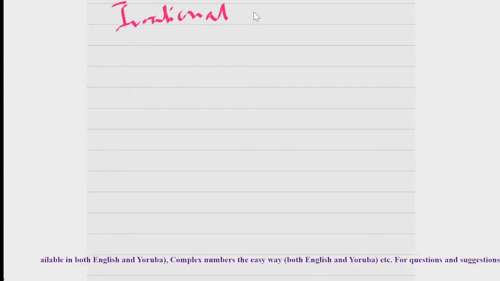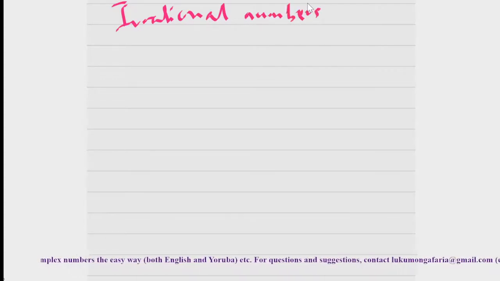Don't forget I said rational numbers are those numbers that you can express as P divided by Q, where P and Q are integers, but Q is a number not equal to zero.